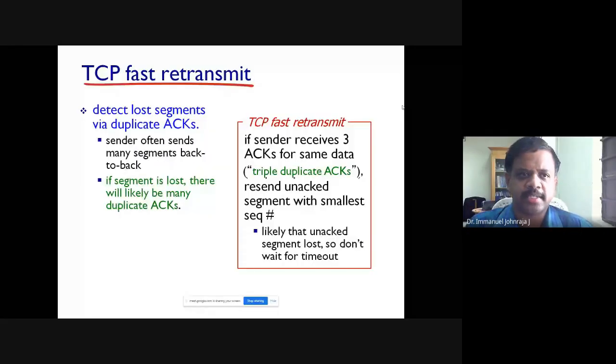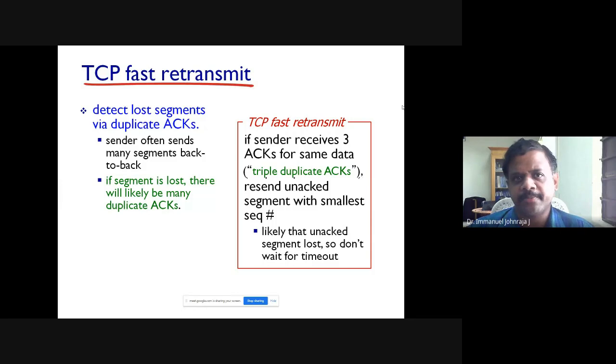We will continue the discussion here. There is a concept called TCP fast retransmit. Yesterday, we looked at one of the scenarios where we faced something called cumulative acknowledgement.